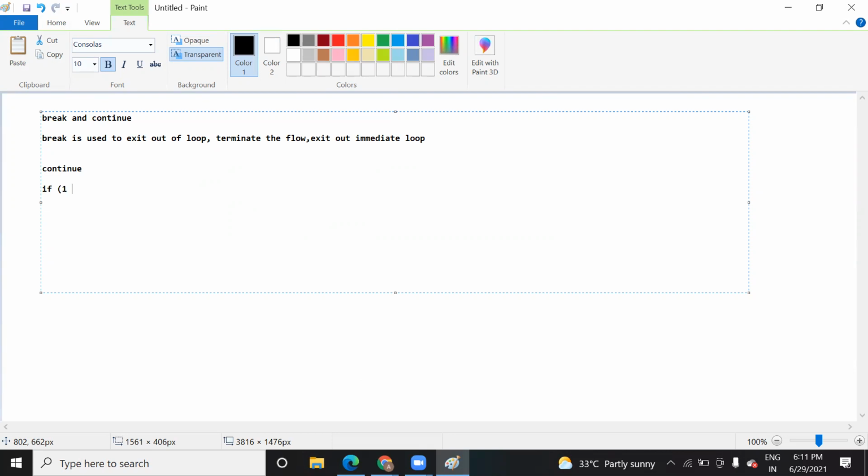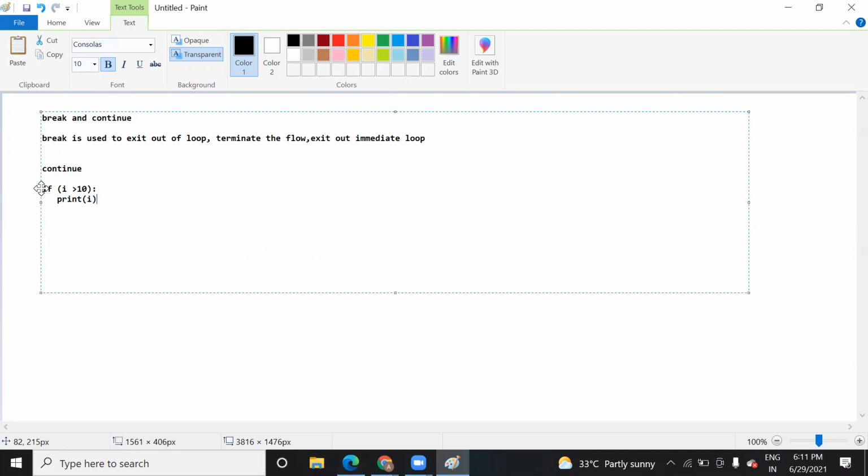So you will write a condition, suppose if i is greater than 10, then you will print it. You're going to print i, right? In this way we usually write it.